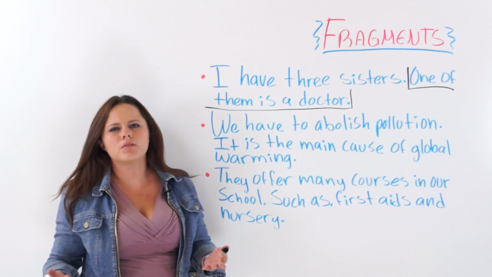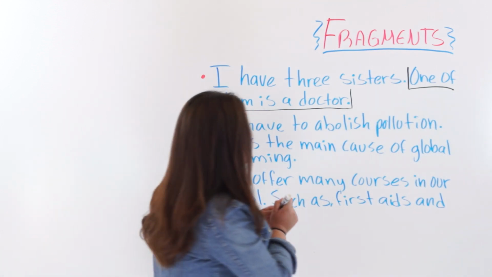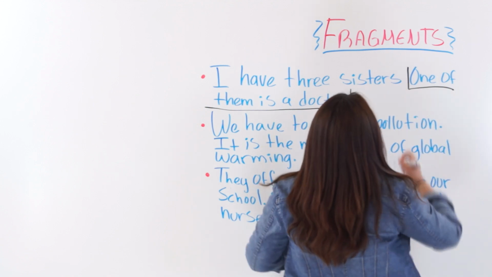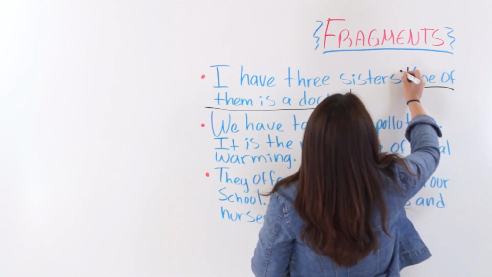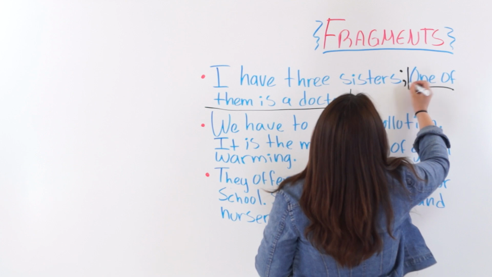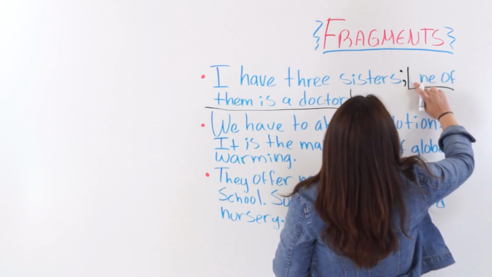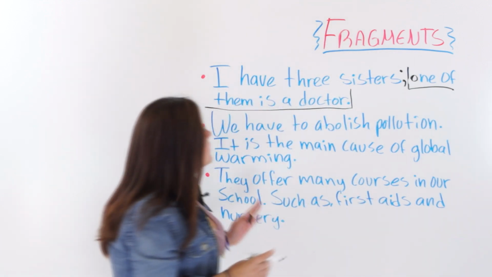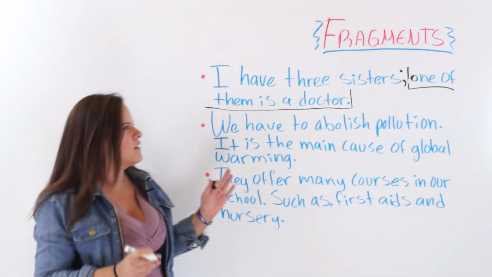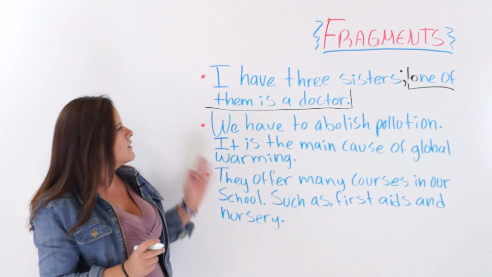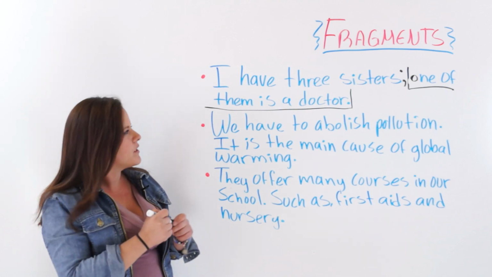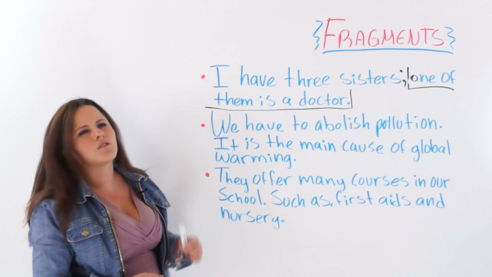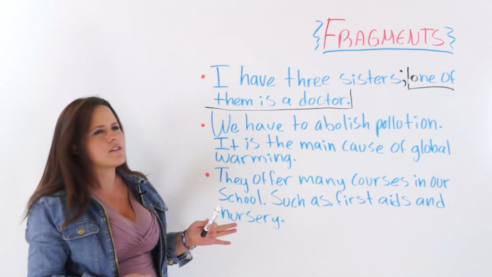And what we can do to fix or repair this error is take away the period and add a semicolon. Obviously, do not capitalize this one. Use a small o. I have 3 sisters, semicolon, one of them is a doctor. So we got rid of the fragment, joining it to the first whole sentence.